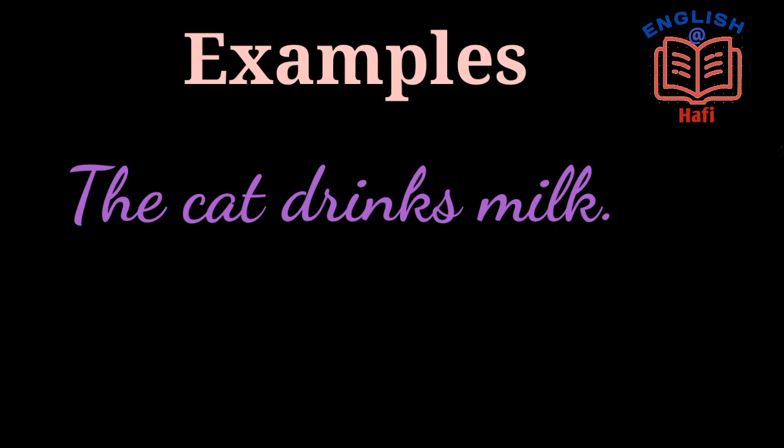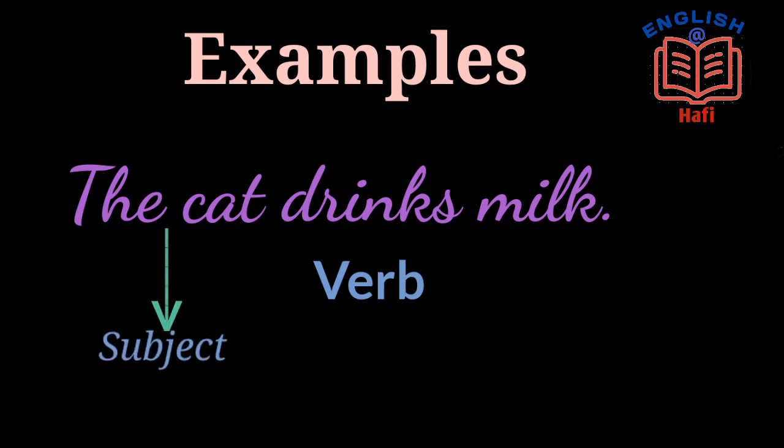Already I taught you that subject comes before the verb and object comes after the verb. So here the verb is drinks and the subject is the cat. So the cat, the subject, comes before the verb drinks. Milk is the object which comes after the verb drinks.